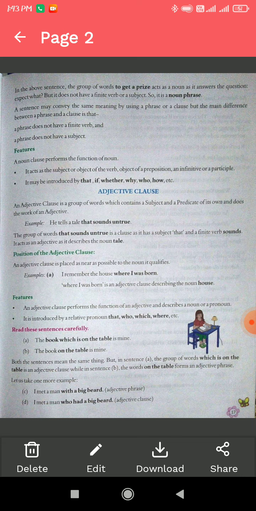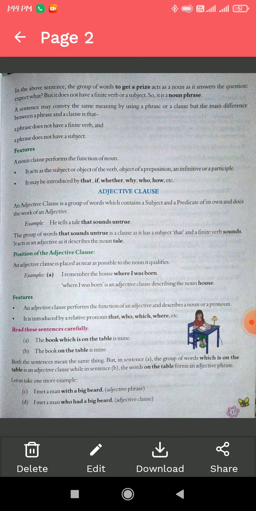Now moving to the next clause, that is the adjective clause. An adjective clause is a group of words. It is the same definition, but with a slightly different meaning: a group of words which contain a subject and predicate, but this group of words should work as an adjective. As you can see, he tells a tale that sounds untrue. So "that sounds untrue" is a clause because that is the subject, sounds is a finite verb, and untrue describes the noun tale. So whenever it describes a noun or pronoun, it is an adjective clause.